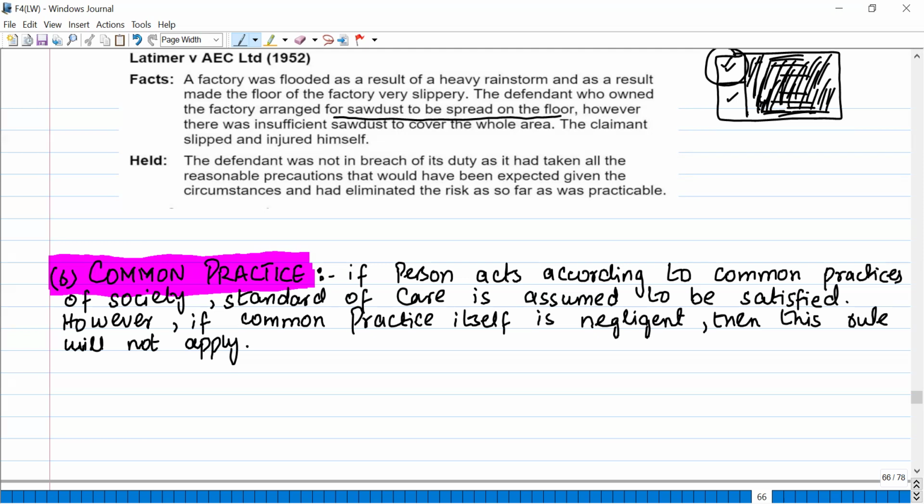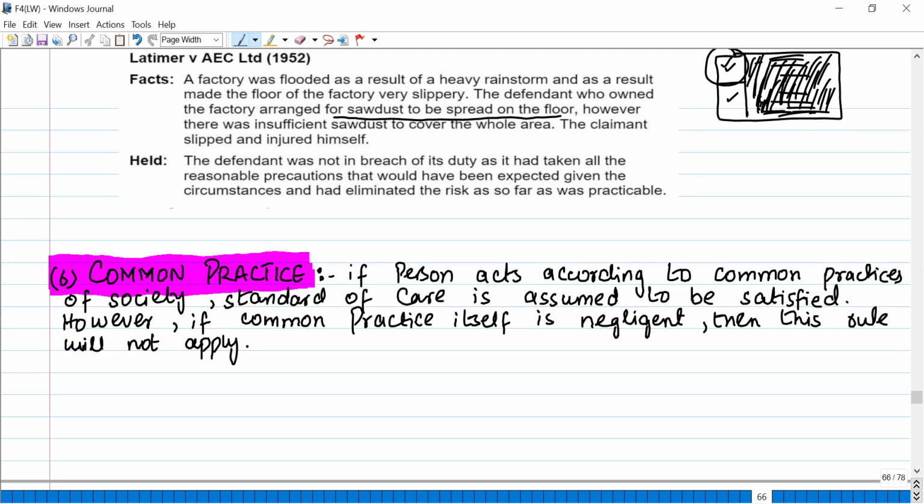Okay. Now what did the court say? The court said that, okay, that was a common practice. It is a common practice to do the work in a mechanic shop, in a garage shop, without the glasses. That's a common practice, fair enough. But this person who has already lost his eye, the risk of injury is high. So we expect a high standard of care from the employer.